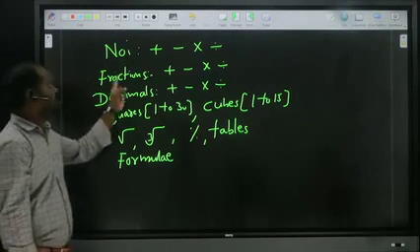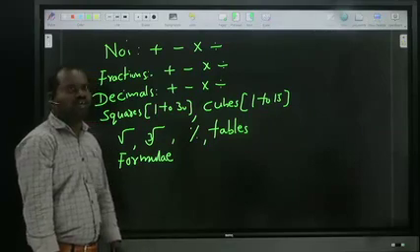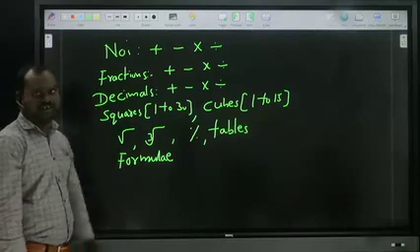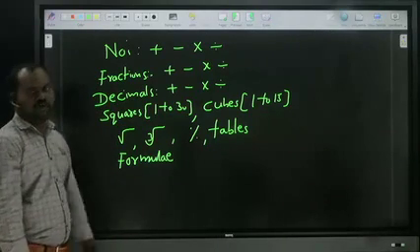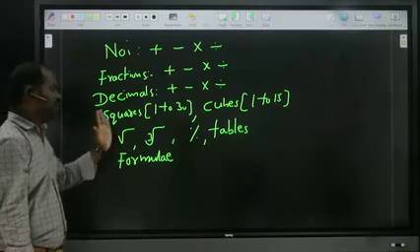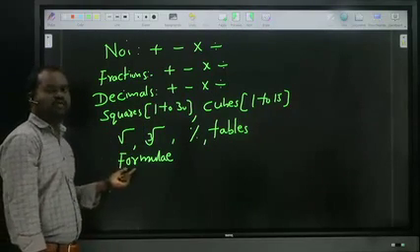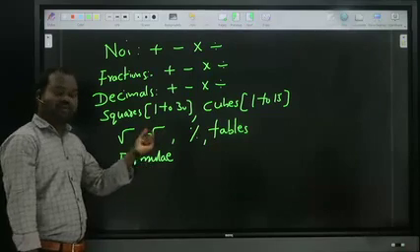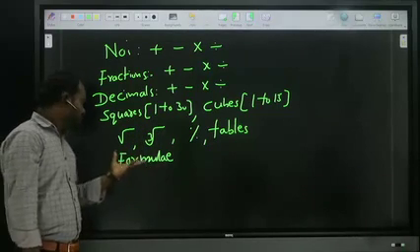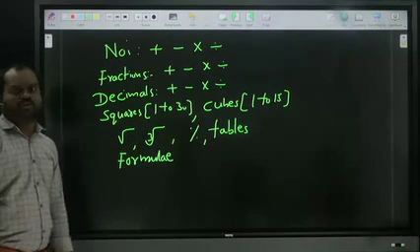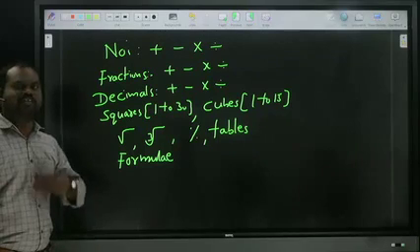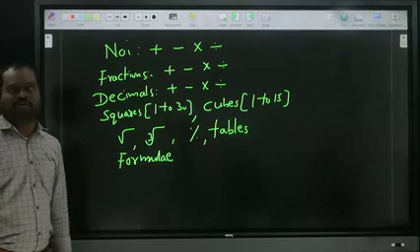So whenever normal numbers, we have to know all the basic operations. Whenever fractions, we have to know all the basic operations. For decimals, we have to know all the basic operations. So squares minimum 1 to 30, cubes minimum 1 to 15, how to find the square root, how to find the cube root, how to take the percentage, tables, and basic formulae. Now shall we see one by one? But the fundamental things first of all we'll see, then we should move on to examples one by one, right?